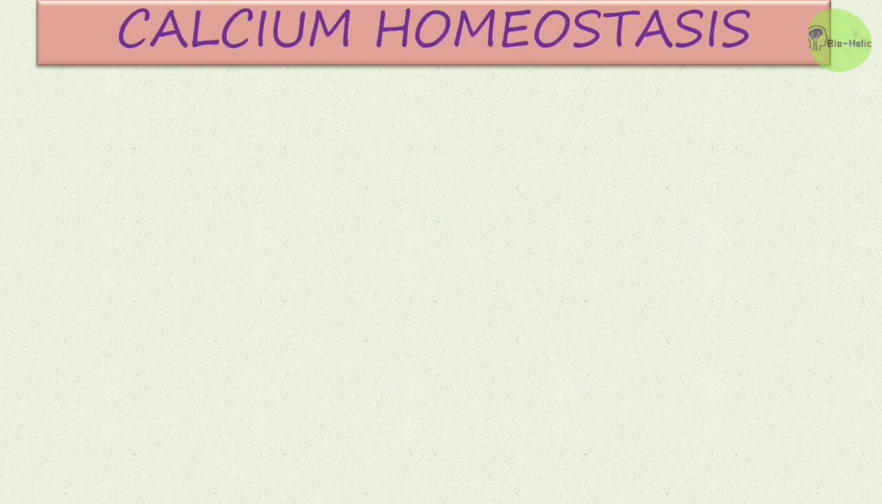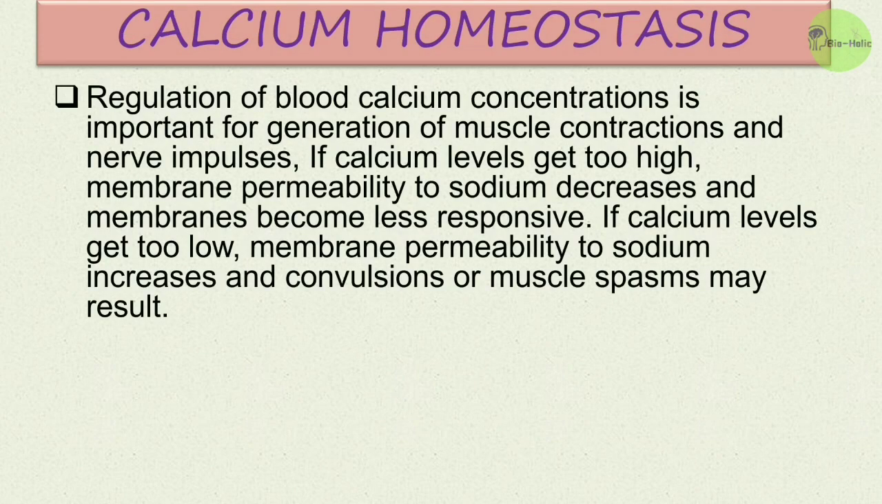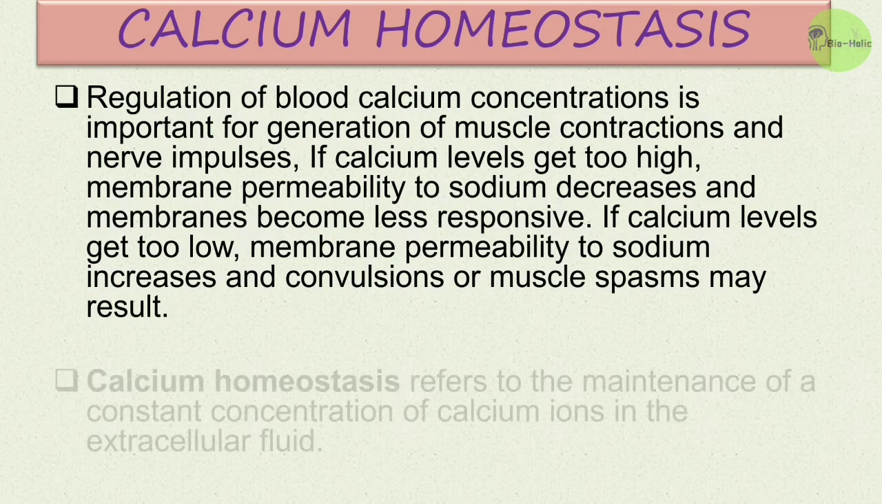Now moving to the calcium homeostasis. What is this and what is the importance of calcium homeostasis? Regulation of blood calcium concentration is very much important for generation of muscle contraction or nerve impulses, and if calcium levels get too high, membrane permeability to sodium also decreases and membranes become less responsive. And if calcium level gets too low, membrane permeability to sodium increases and convulsions or muscle spasms may result.